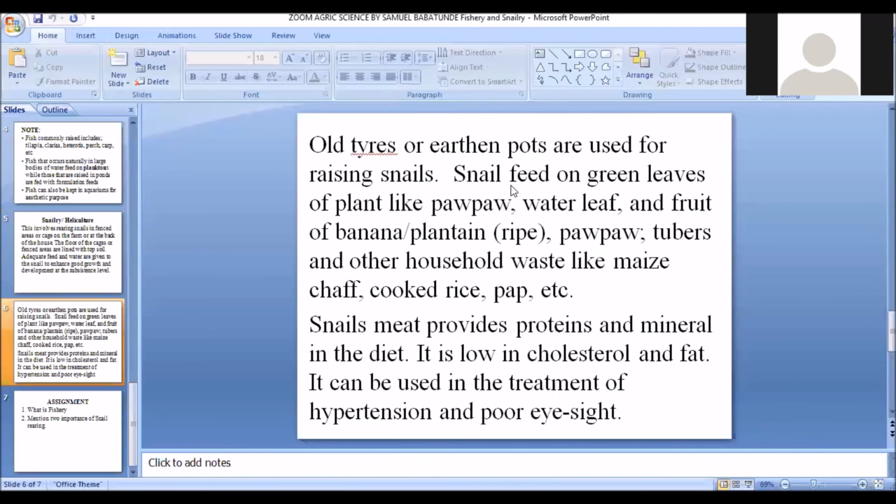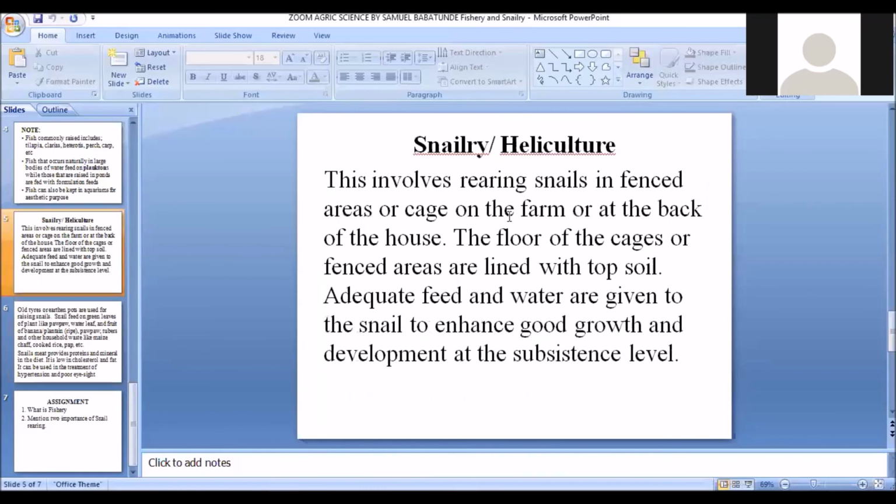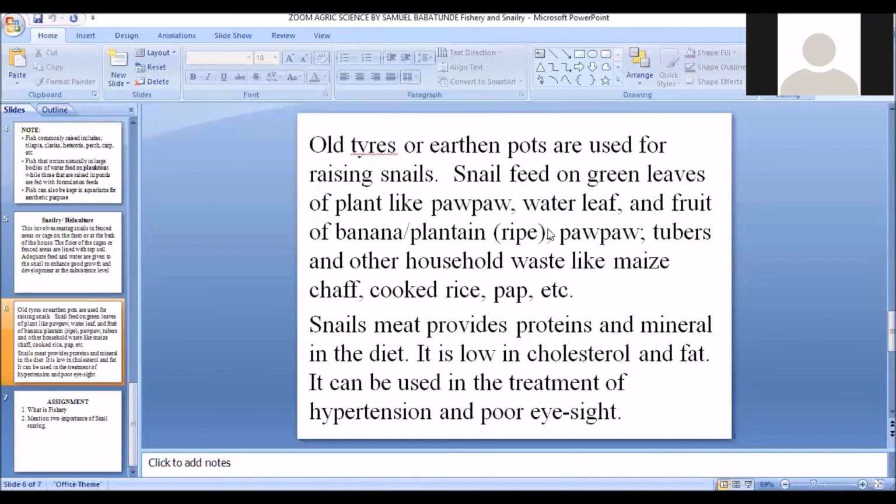And what you require to feed these snails is very easy and very affordable: the green leaves, pawpaw leaf, water leaf, and also fruits, which are everywhere, and household waste like your maize chaff and cooked rice. All these are what snails feed on. And I said some of the importance of snail rearing or heliculture is that snail meat provides us with proteins and minerals, and it is low in cholesterol, so it is very good for consumption. This snail meat can be used for the treatment of hypertension and poor eyesight. So you can see that snail meat is a very good meat, and it's very good for the health. So it's important that we try to consume snail.